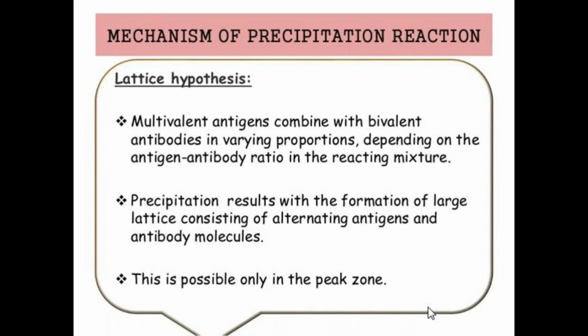The multivalent antigens combine with the bivalent antibodies in varying proportions, resulting in precipitation through lattice formation consisting of antigen and antibody molecules.